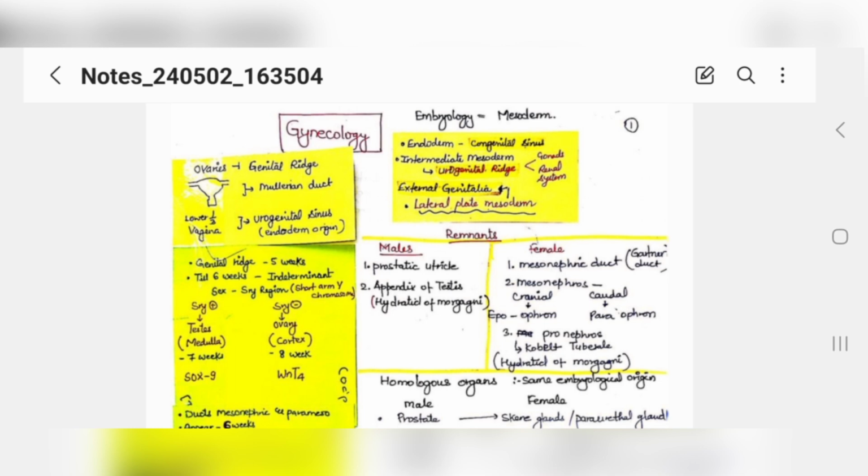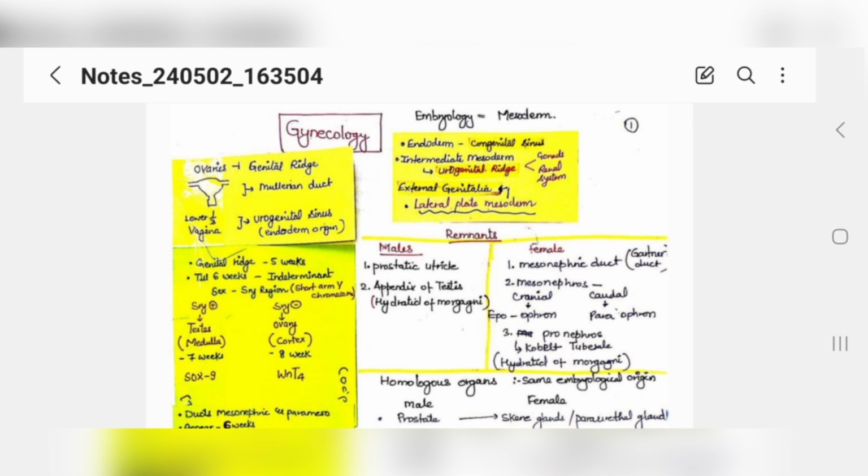When you practice MCQs or something, you will understand that your ovaries are formed from the genital ridge, okay. Your uterus, upper part of vagina, and your fallopian tubes are made from the Mullerian duct. See, you just imagine the basic reproductive system of a female, which consists of ovaries, your fallopian tubes, your uterus, and then vagina, right? So by imagining this, you should know what is originating from what and where, okay. So if you have two ovaries, these ovaries are coming from the genital ridge. Then you have fallopian tubes, uterus, and the upper part of vagina. So it is formed from the Mullerian duct, okay.